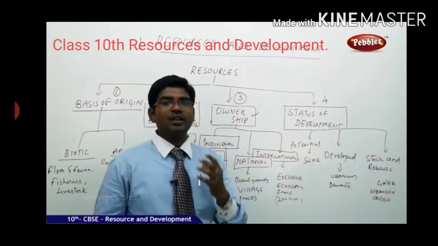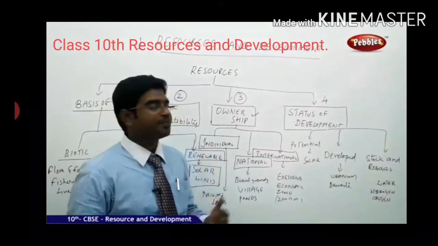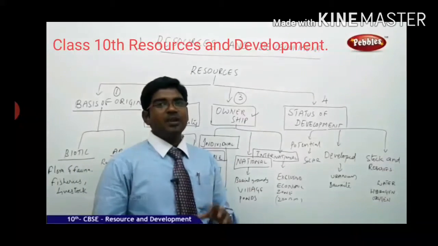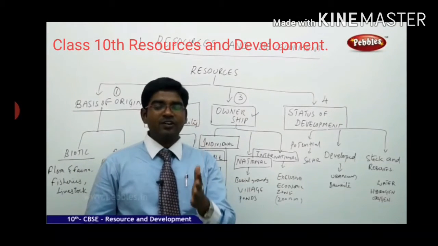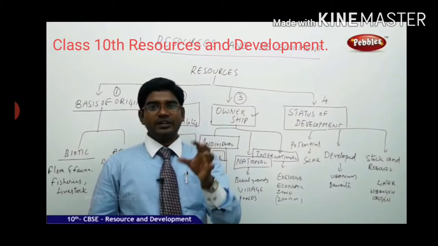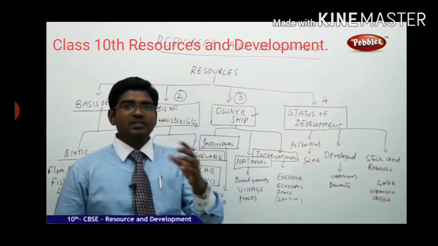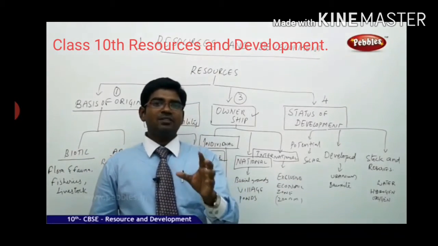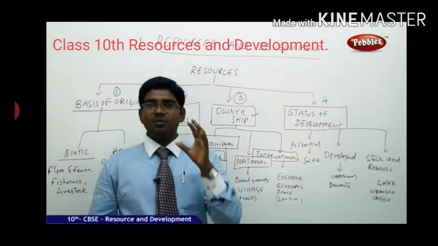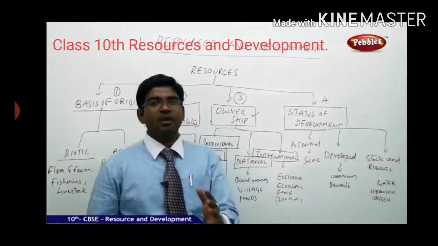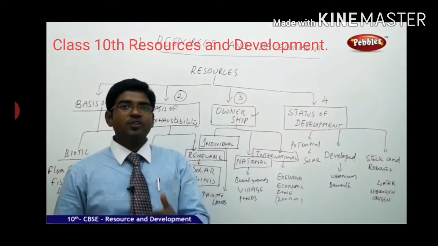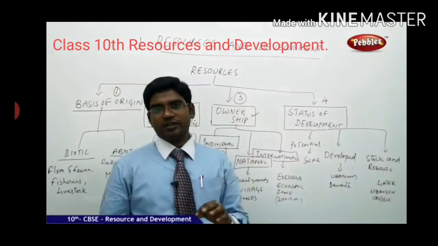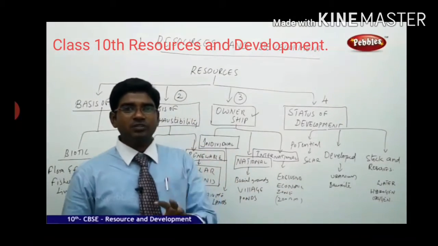Examples we have here: solar is the best potential when it comes to Gujarat. Then moving on to developed: whether the resource has been developed or not, based on the availability of the stock and the affordable cost for human beings. If the resource has been taken outside and is used for development, that is called developed. Example we have here, uranium and bauxite. They are available in nature mixed with raw materials and ores. But once they are taken out, you can utilize them according to your convenience. That's the reason these resources are called developed resources.